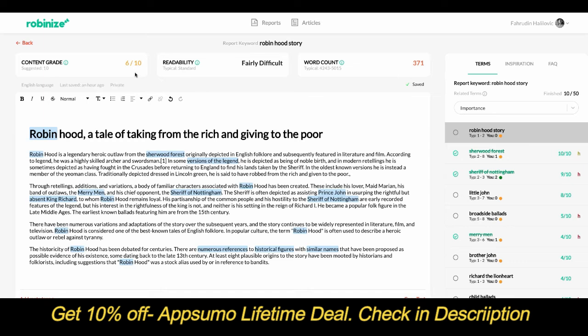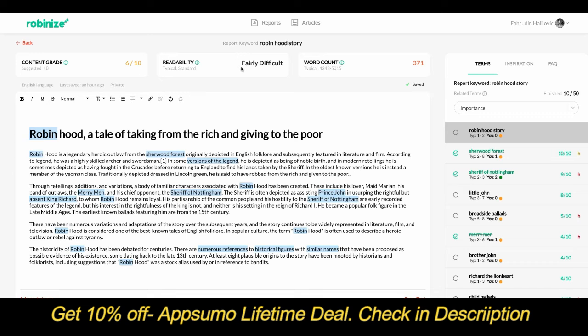And then at the top here, we can see that our current content grade is a 6 out of 10. And that's purely based off of how many of the terms on the right-hand side are actually seen in our content. And like we mentioned earlier, the suggested grade for this specific report, which is Robinize story, is a 10 out of 10 because there's a lot of competition for this.